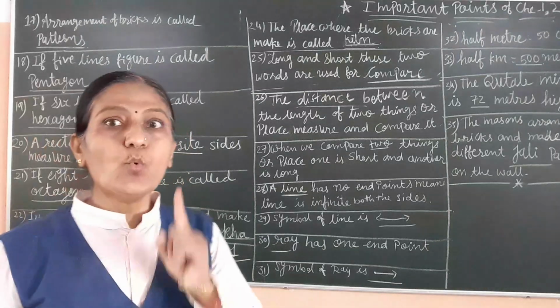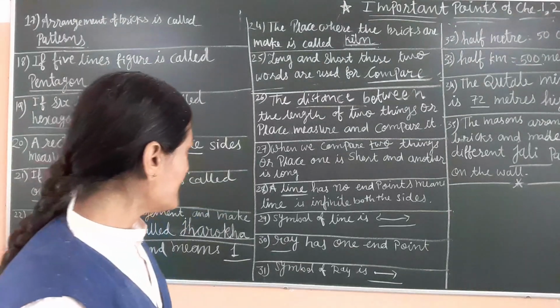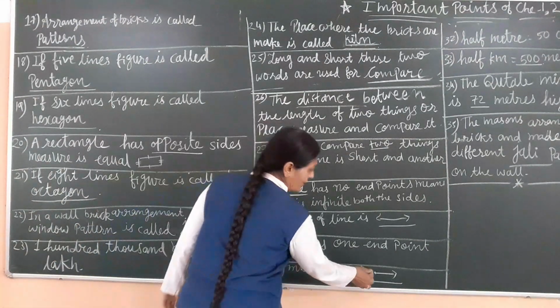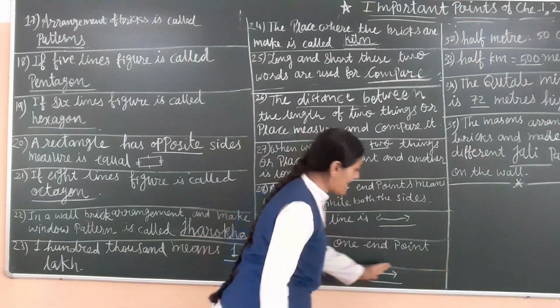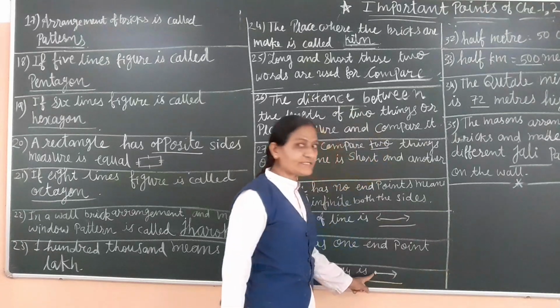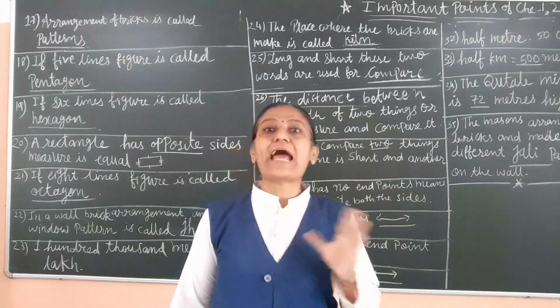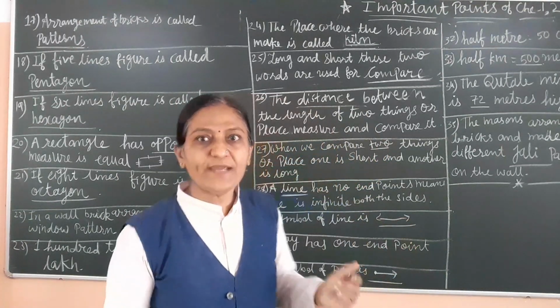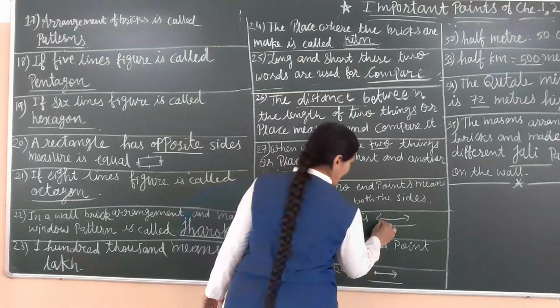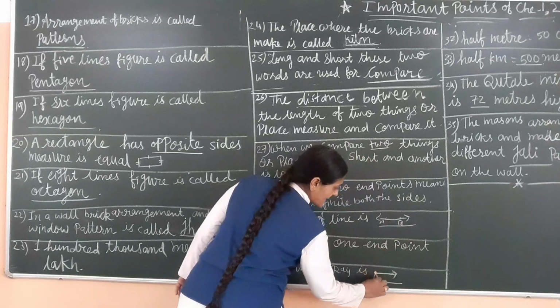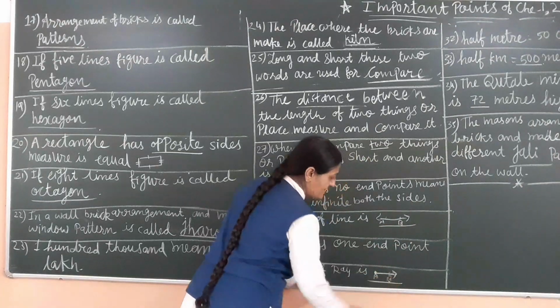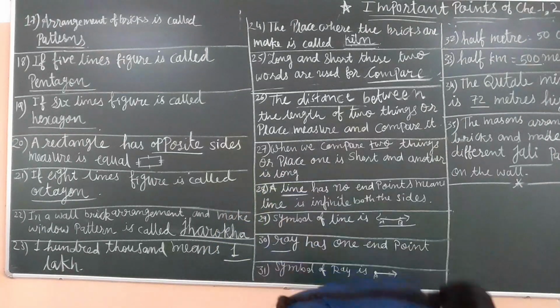Ray has one end point. Symbol of ray is this, origin. This is the origin point, and I extend this side. One side it is extended, and one is the origin point. Origin point means starting point. If we write this here, then we give the symbol AB. Here we start at A, the origin point, and extend to B.